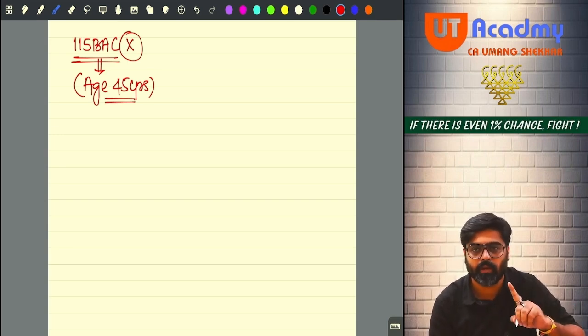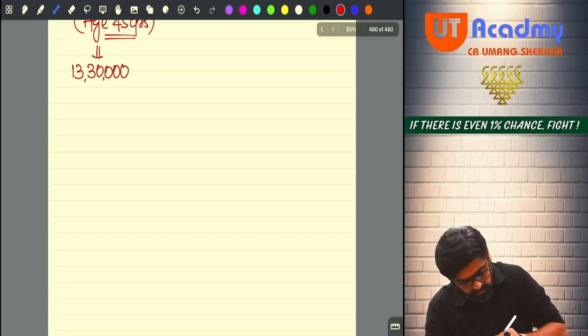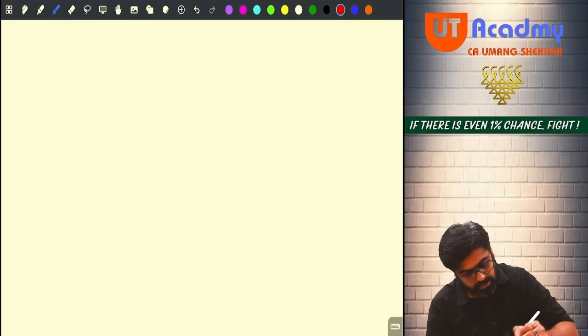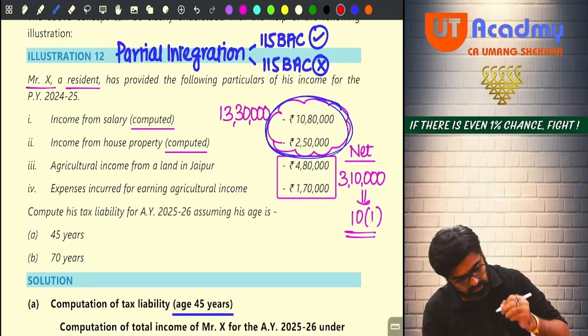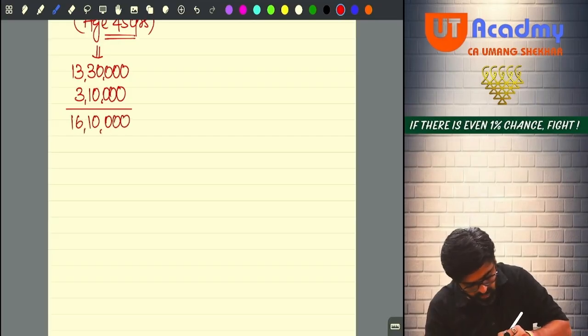Be careful here. So you will take the total income 13,30,000, and then you will take net agriculture income of 3,10,000. Add both of them. 16,10,000 will be there. On that, calculate tax.